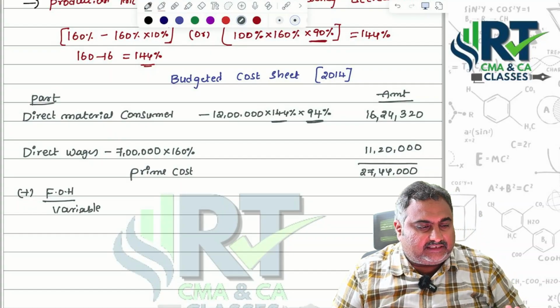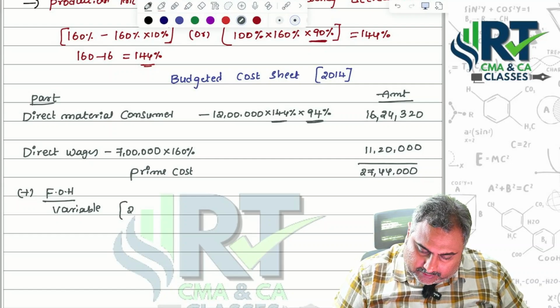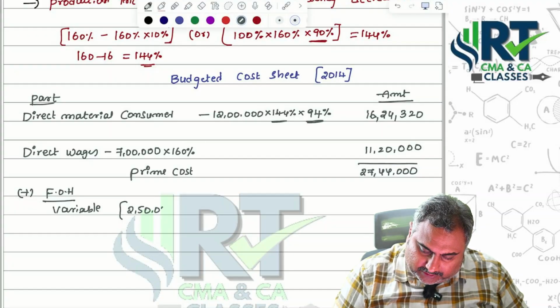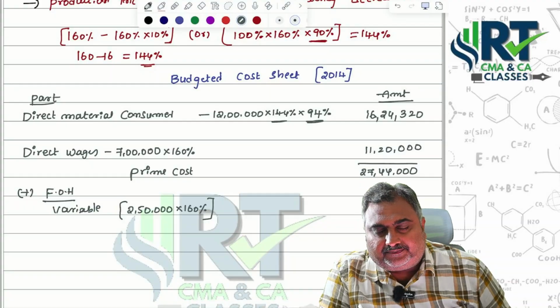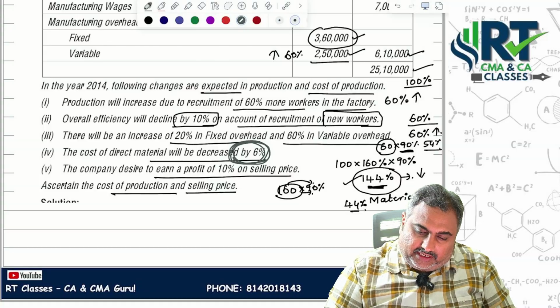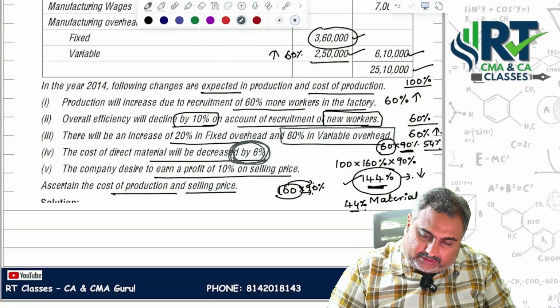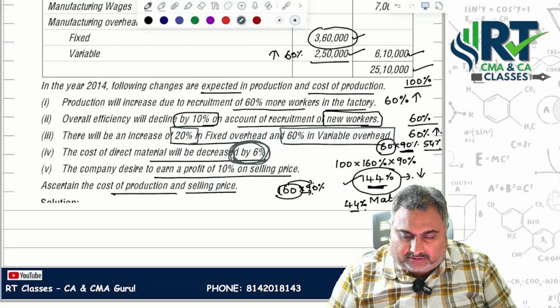How much increase did they say on the variable part? 60%. So 2,50,000 into 160%. Sir, why not 44% here? If you understand the question, here it is clearly said variable production overheads increased by 60%, fixed production overheads increased by 20%.